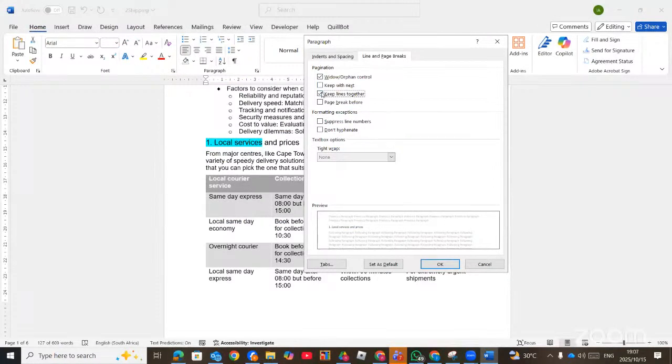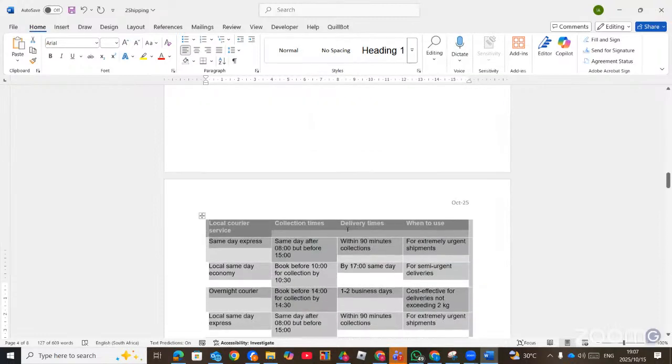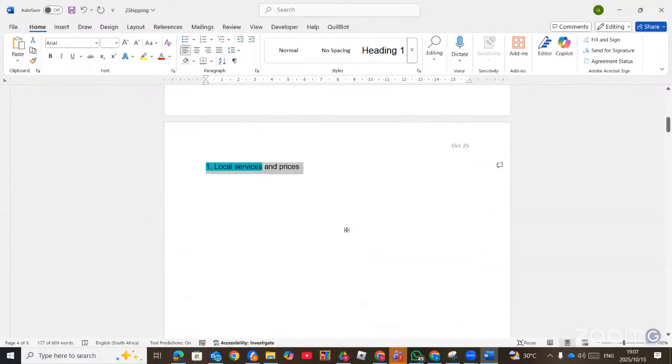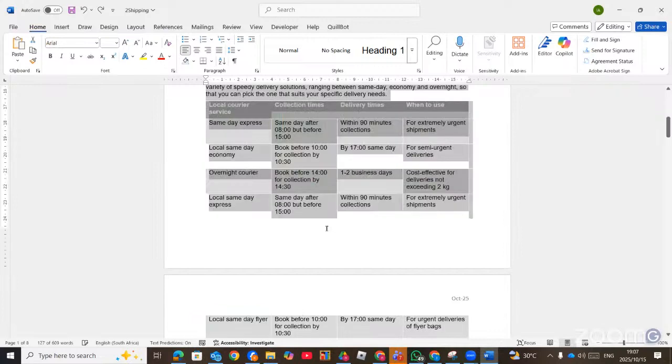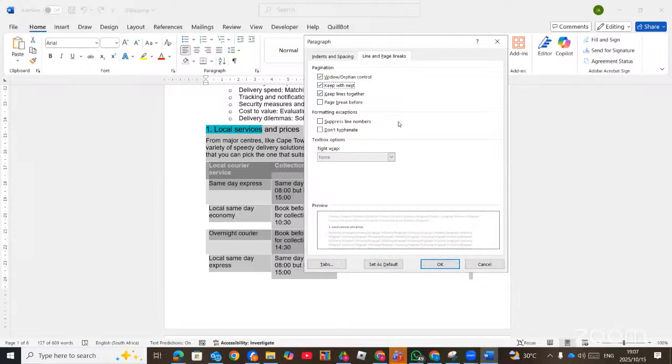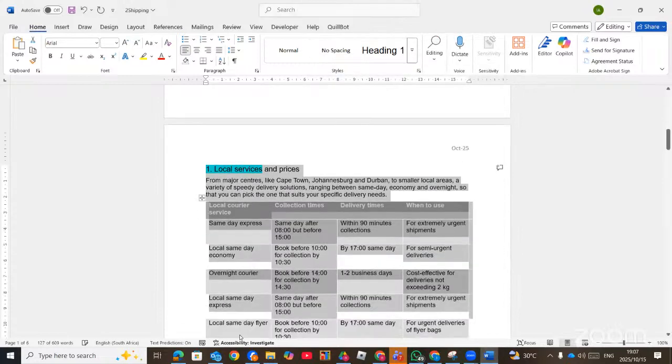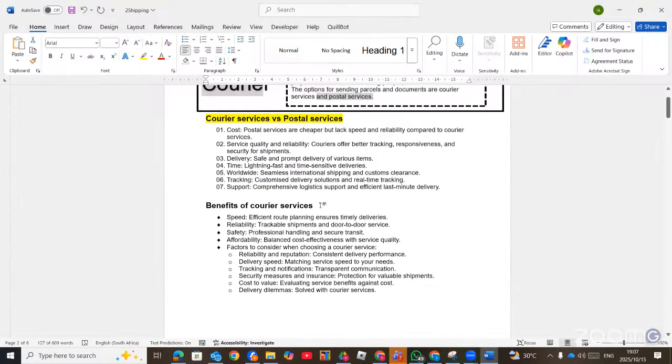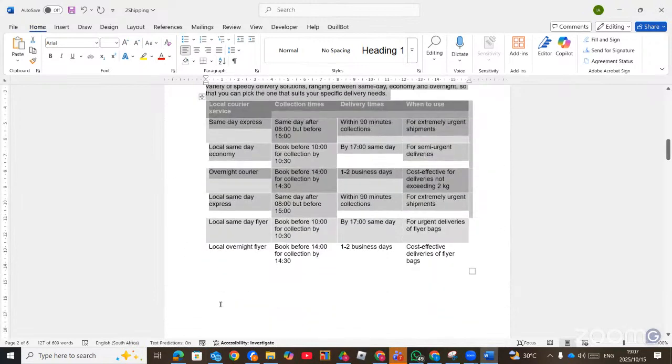So sometimes you need to choose both, keep lines together and keep with next. Now, page break before means you want to push this to the next page. If you choose page break before, they will be on the next page. It's going to create a page break there, but that's not what the question wanted. So we don't need page break before. It should be keep lines together and keep with next. They should be together. The next question. So you can see they are together on the same page, with keep with next and keep lines together.